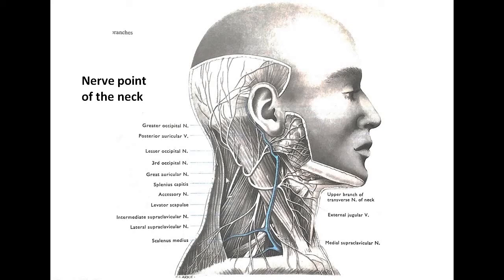So what is the nerve point of the neck that I have told? It is the point at the junction of the upper and the middle third of the posterior border of the sternocleidomastoid muscle, where these four cutaneous nerves of the cervical plexus and the spinal accessory nerve emerge. So the emergence of these four cutaneous nerves, lesser occipital, great auricular, transverse cervical and supraclavicular nerve, along with the spinal accessory nerve is called the nerve point of the neck, and it is important for the cervical plexus nerve block during the anesthesia procedure.